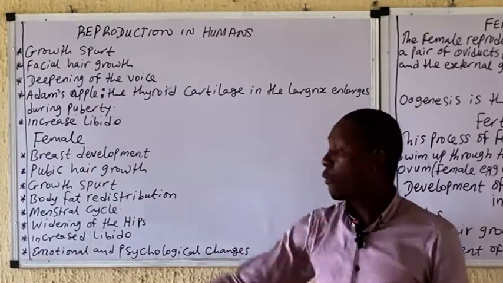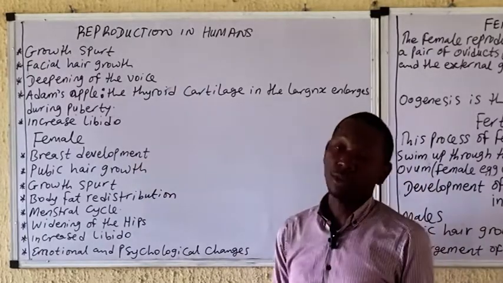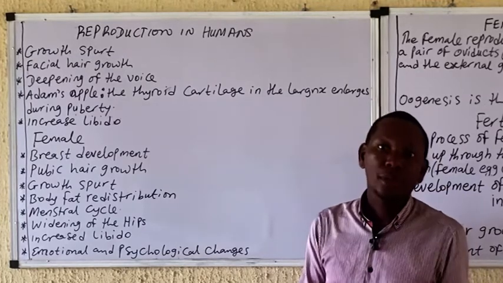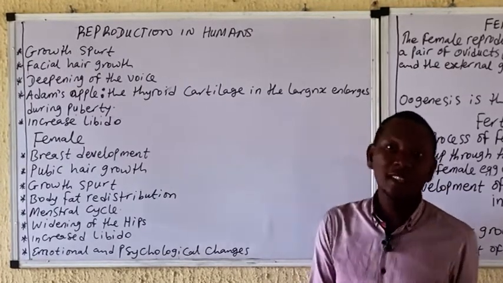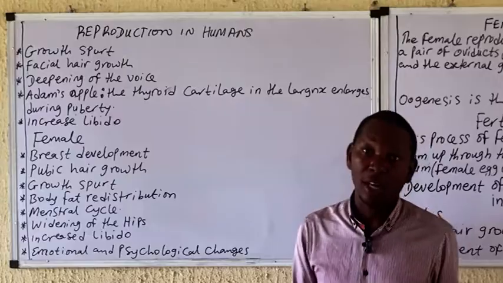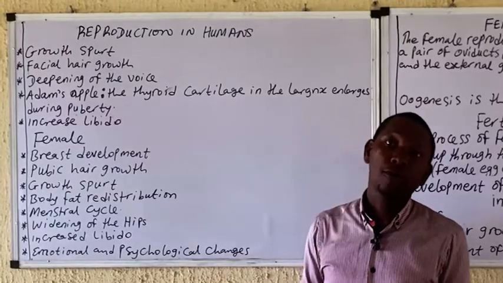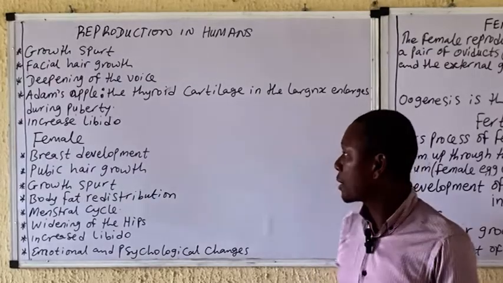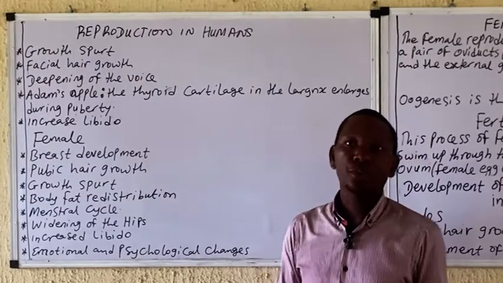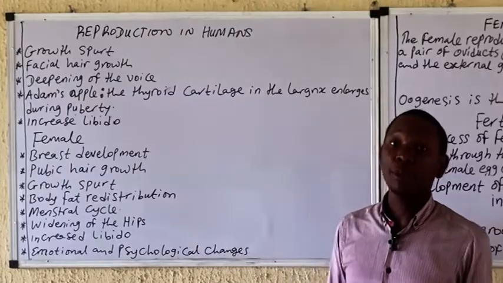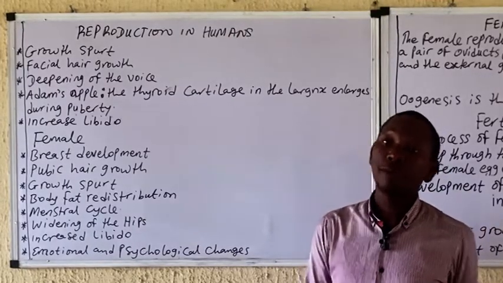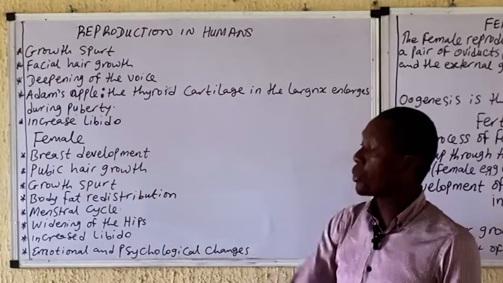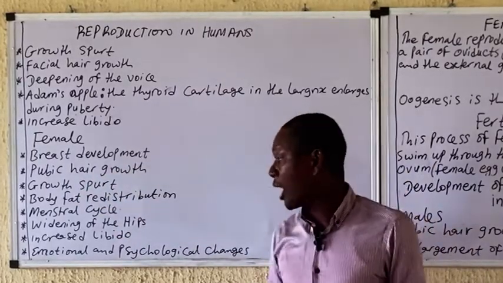While for female, you have the development of the breast. You can see a little child, so innocent, and in fact, in some cases, you'll be asking if the child is a male or a female because they are so alike, no features to actually differentiate them that much. But as they grow, you see the features of the female start developing while the male develop their own peculiar features. So we also have the pubic hair growth in female, like in male.